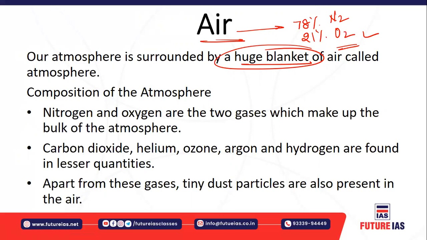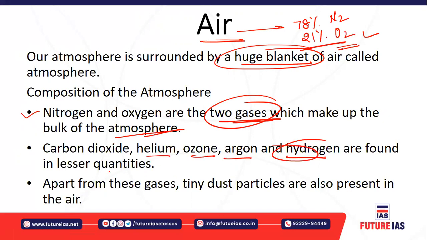Okay, so here nitrogen and oxygen are the two important gases which make up the bulk of the atmosphere. And carbon dioxide, helium, ozone, argon, hydrogen are found in lesser quantities over there. And there may also be some tiny dust particles present in the air. These dust particles are also a part of the composition of your atmosphere. Apart from that, you may also have water vapor. So water vapor, gases, the inert gases, and tiny dust particles will ultimately form your atmosphere.